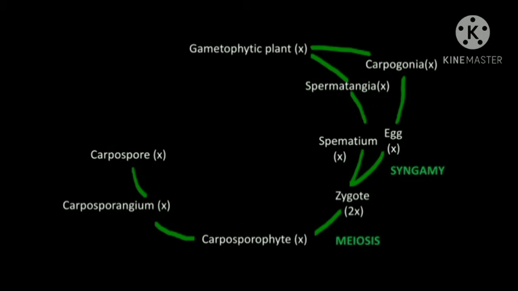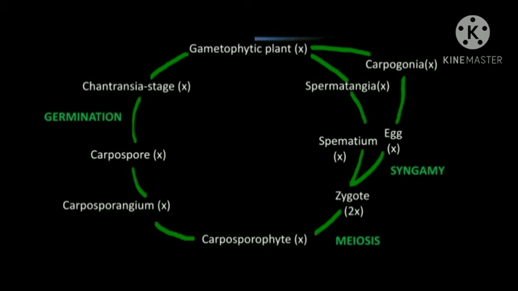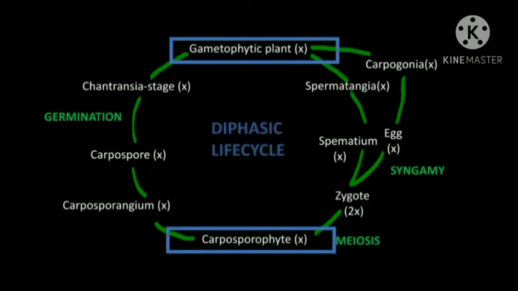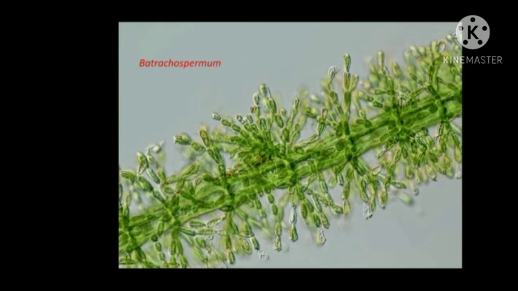Now the carpospores formed get liberated and germinate to form the heterotrichous Chantransia stage. The term heterotrichous refers to a plant body which has both prostrate as well as erect systems. The erect filaments arising from this develop into a new gametophyte. So now the life cycle is completed. As we can see, there are two haploid phases in this life cycle. It is called diphasic life cycle or haplobiontic life cycle. It is seen in Batrachospermum and Nemalion.